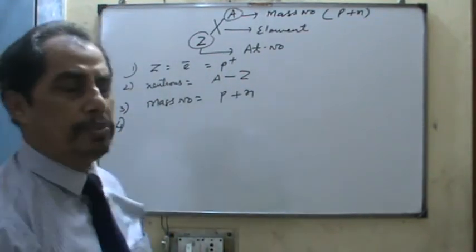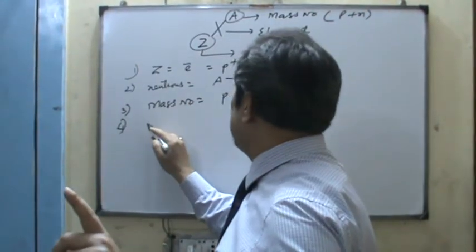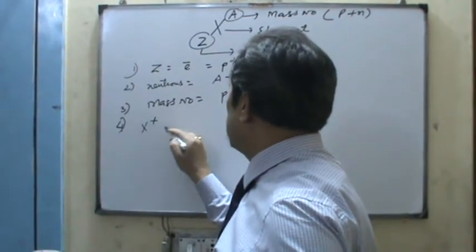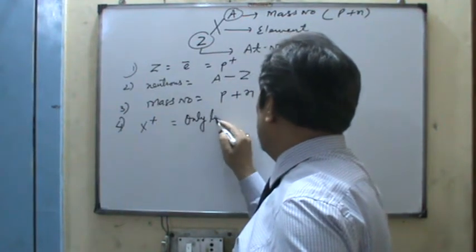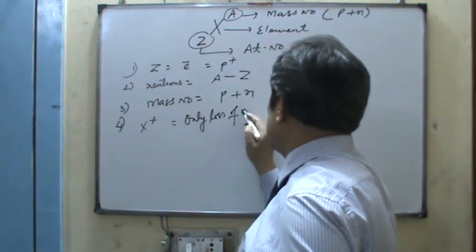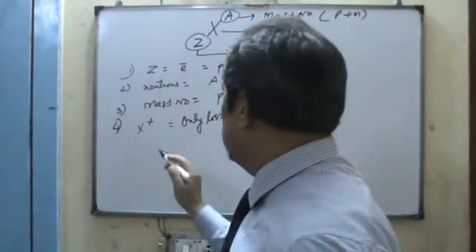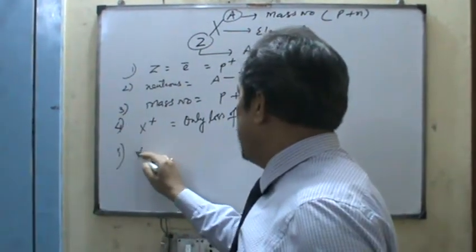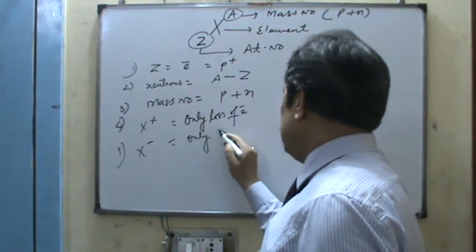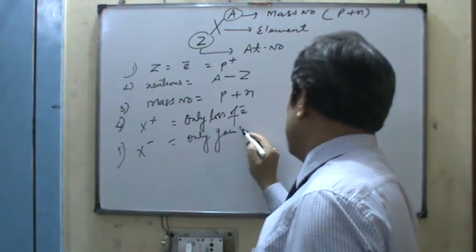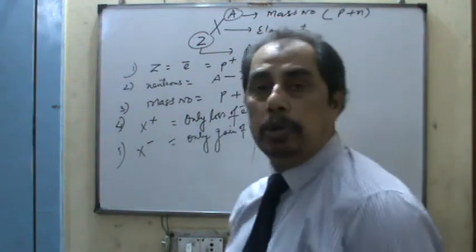Another very rich piece of information is that if any atom carries 1 unit positive charge, that means only loss of electron, not protons and neutrons. Similarly, the fifth point is X with a negative charge, that means only gain of electron, but not protons and neutrons.